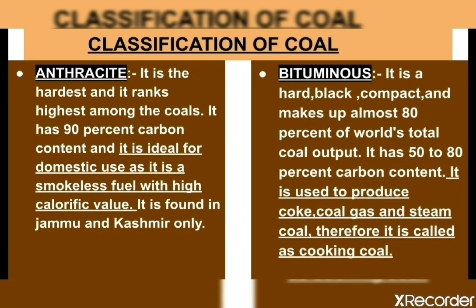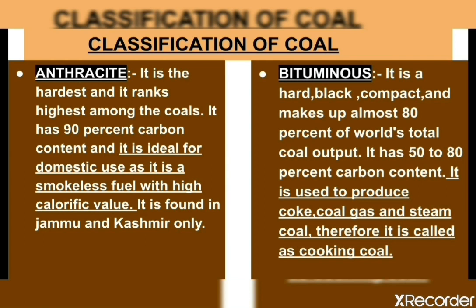Next, we will learn the classification of coal. There are four types of coal. The first is anthracite. It is the hardest and it ranks highest among the coals. It has 90% carbon content and it is ideal for domestic use as it is a smokeless fuel with high calorific value. It is only found in Gujarat and in Jammu and Kashmir.